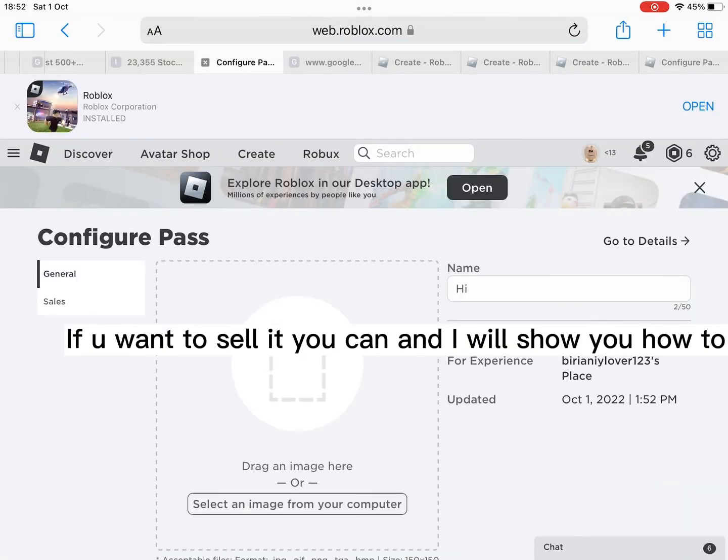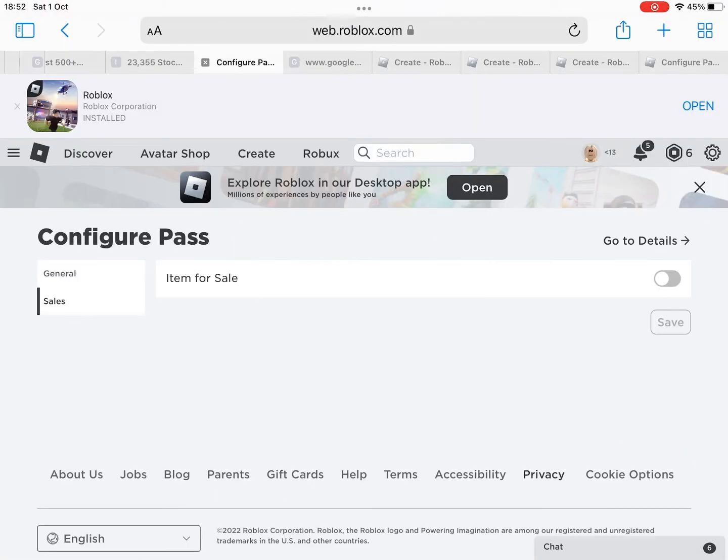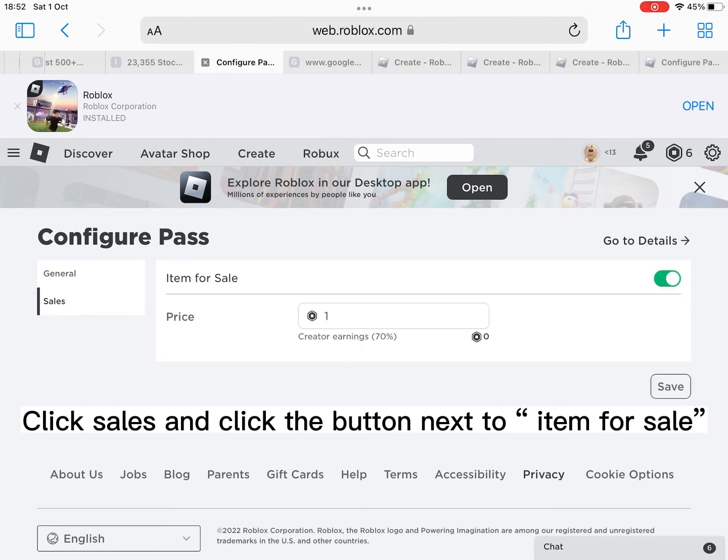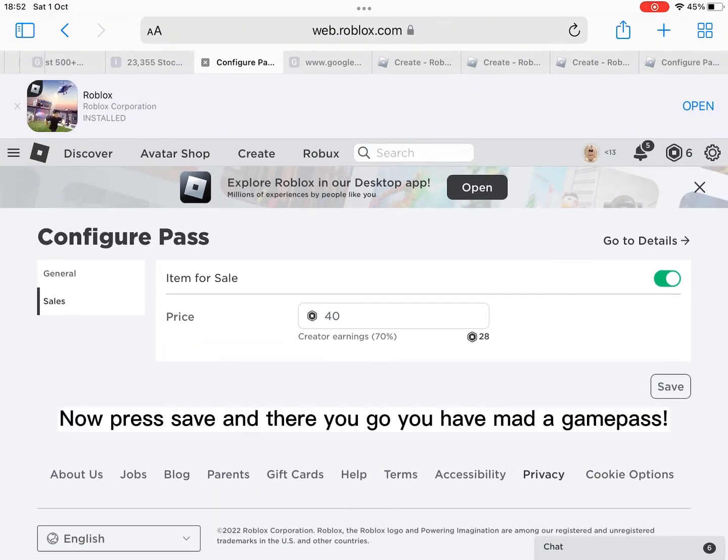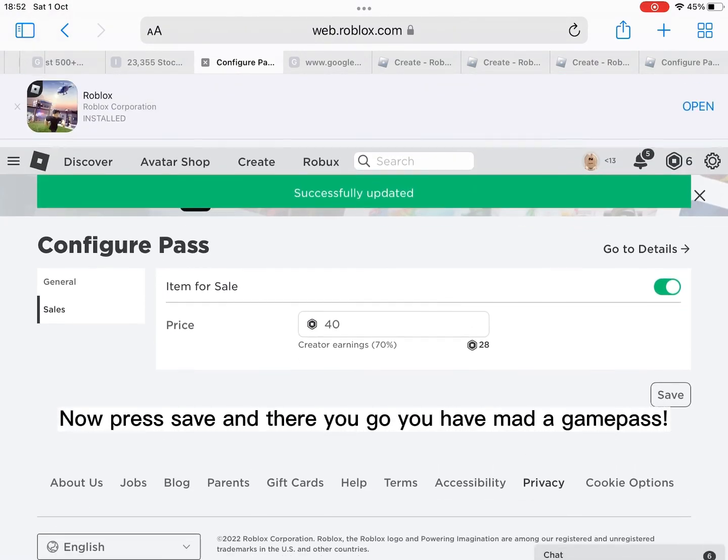If you want to sell it you can, and I will show you how to. Click sales and click the button next to item for sale. Now give it a price. I don't know if there is a limit. Now press save, and there you go, you have made a game pass.